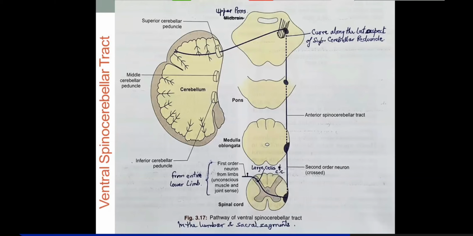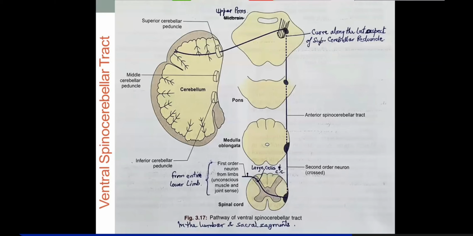Okay, so important points about the ventral spinocerebellar tract: it carries subconscious proprioceptive sensations from the entire lower limbs. It is present in all lumbar and sacral segments. Another thing, they doubly cross. First they cross at the similar spinal segment to reach the opposite side, then they ascend through the brain stem, then at the upper pons or midbrain they wind around the superior cerebellar peduncle of the opposite side.